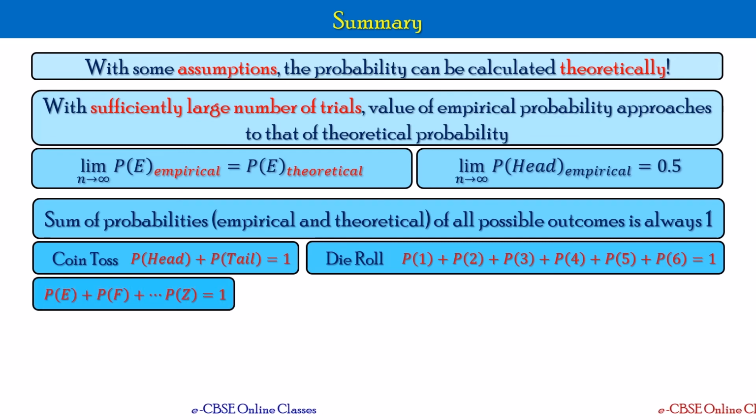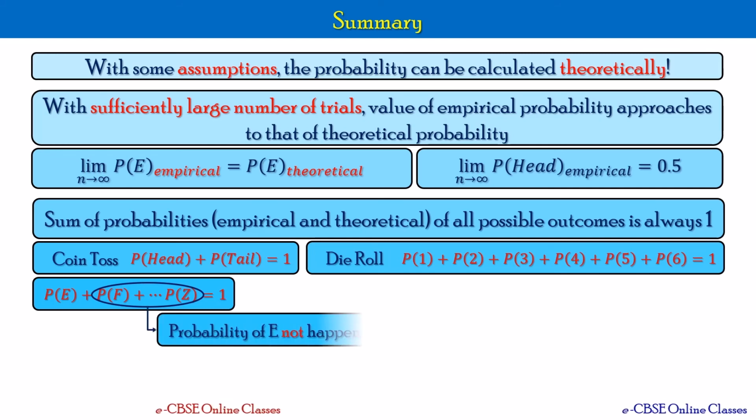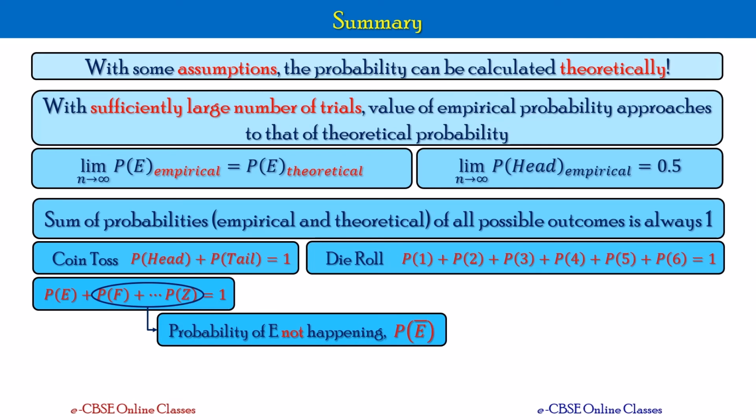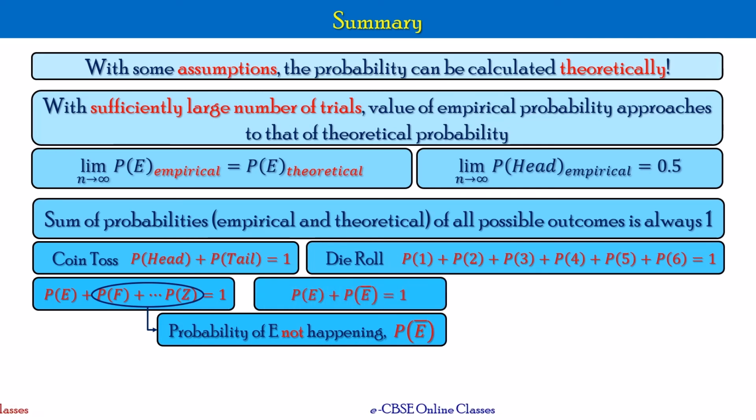When we extend that logic a little bit, if there are multiple events possible and we focus on the event E, everything else will be called complementary to the event E, and we call that P of E bar, that is, probability of E not happening. We also looked at P of E plus P of E bar is equal to 1.